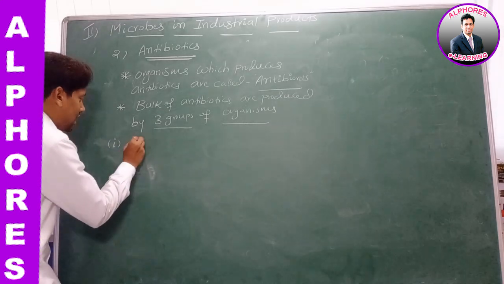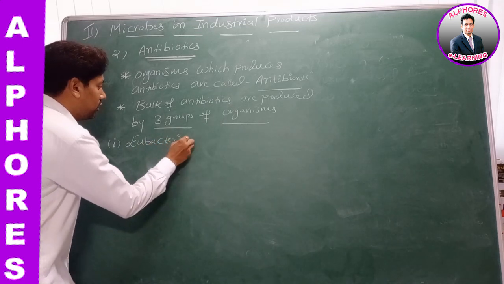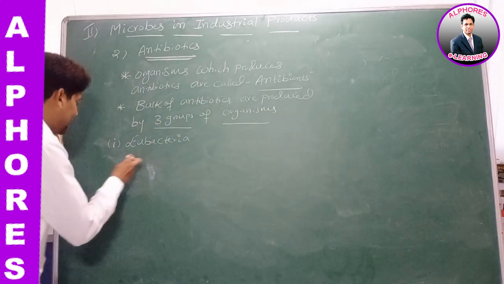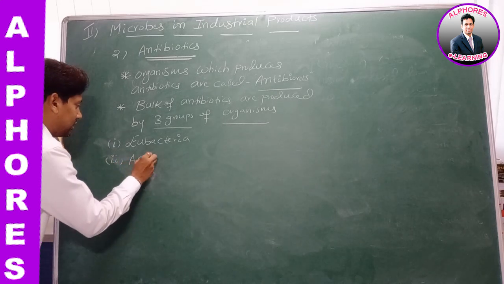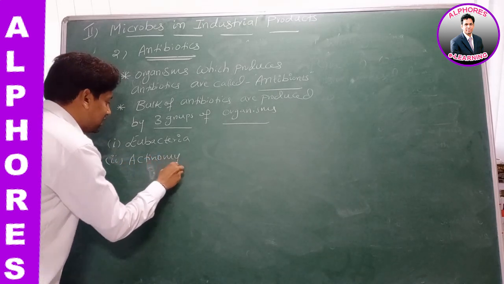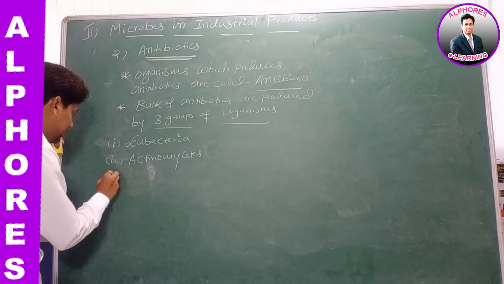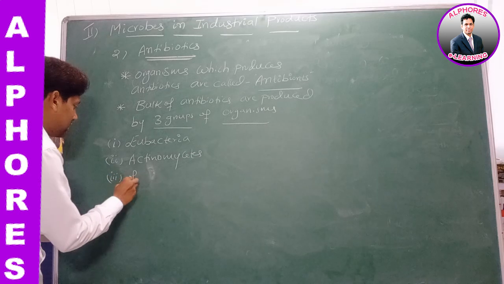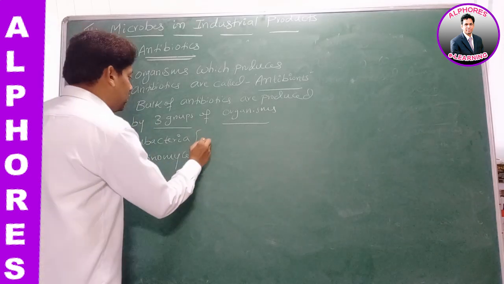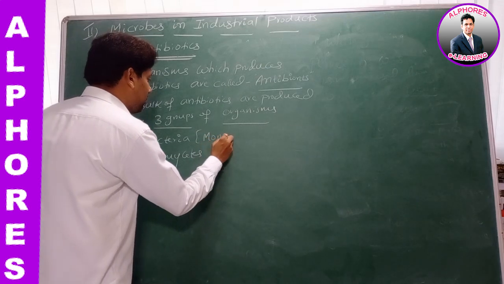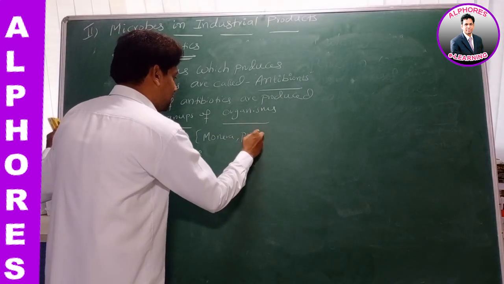Sir, what are the three groups of organisms? First one is eubacteria. Second one, actinomycetes. And third one is fungi. Eubacteria comes under kingdom Monera, right? Therefore, it's prokaryotic.